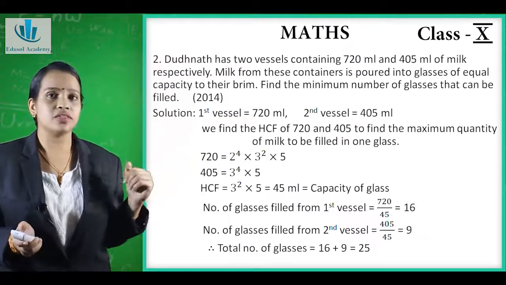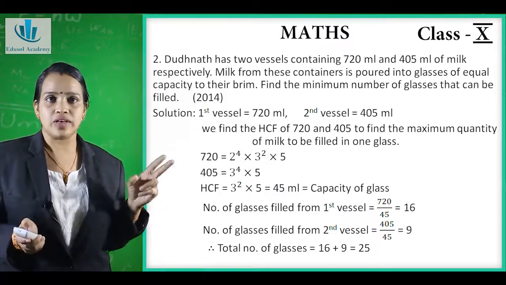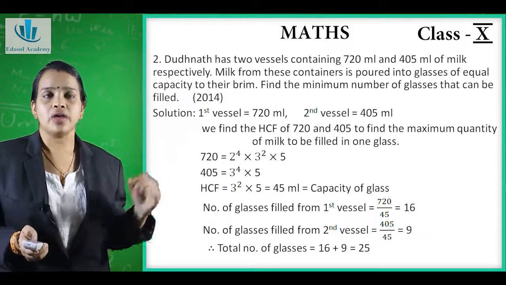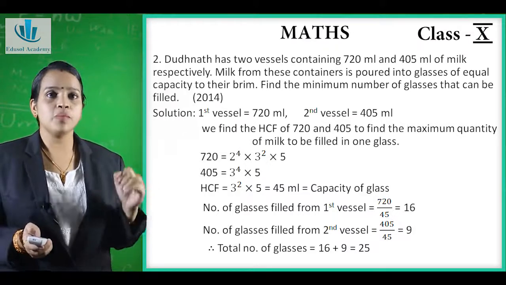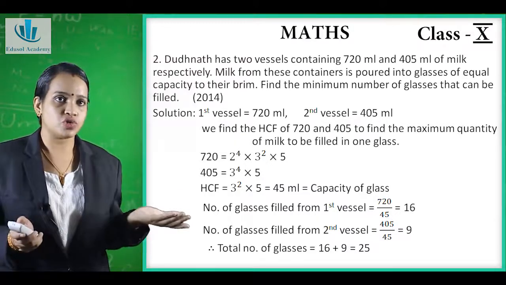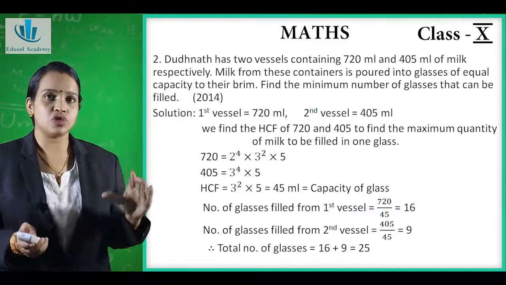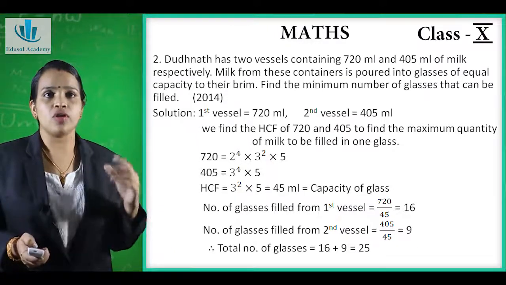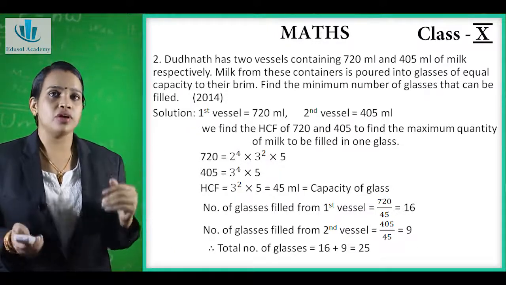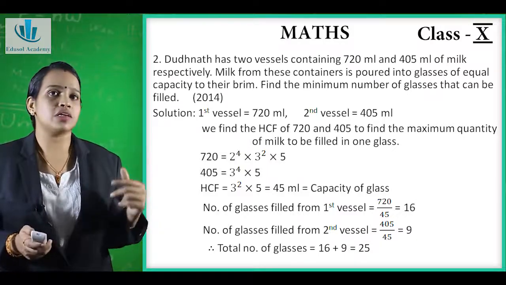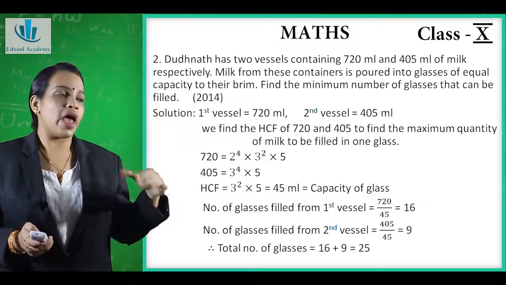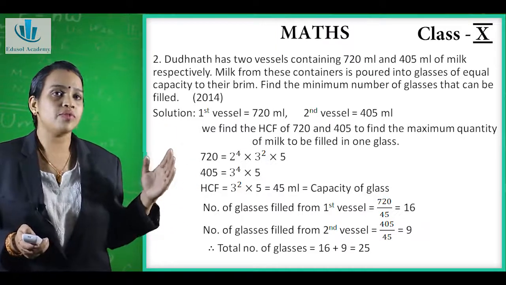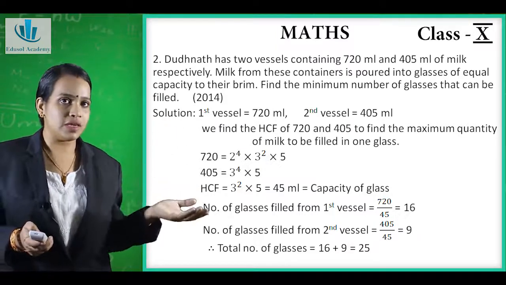Now the second question is, Dudnath has two vessels containing 750 ml and 405 ml of milk respectively. Milk from this container is poured into glasses of equal capacity to their brim. Find the number of glasses that can be filled. Now Dudnath has two vessels. In one vessel 750 liters of milk is there, and in the other vessel 405 liters of milk is there.